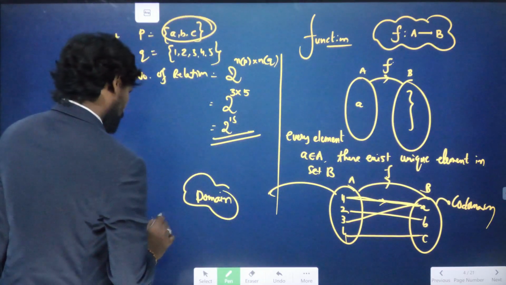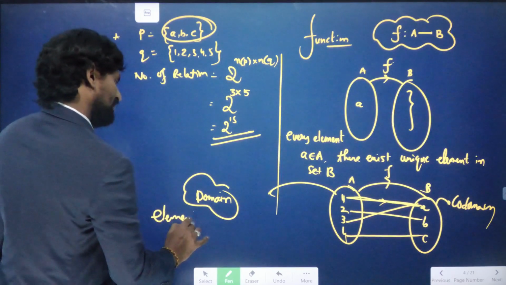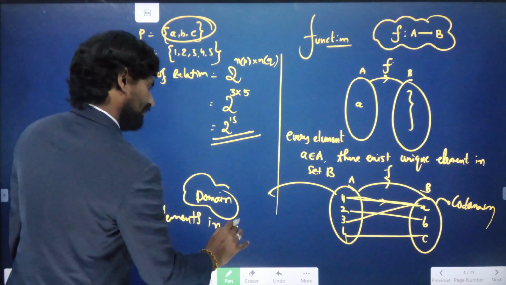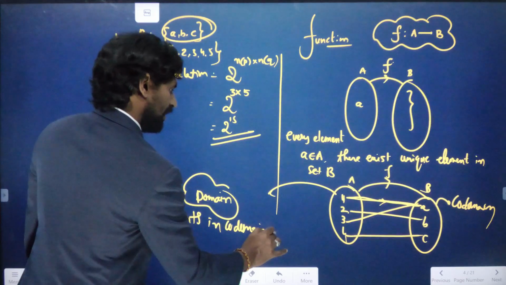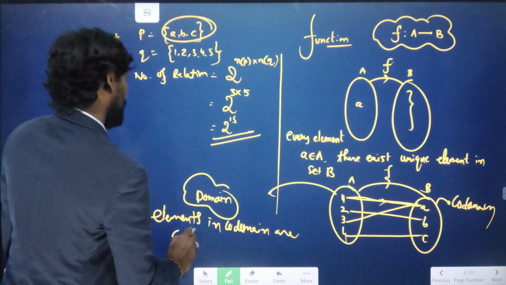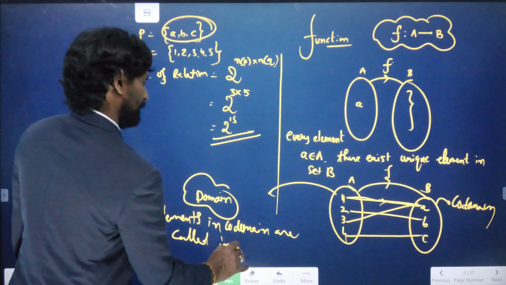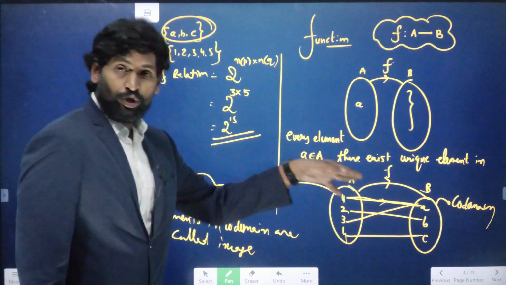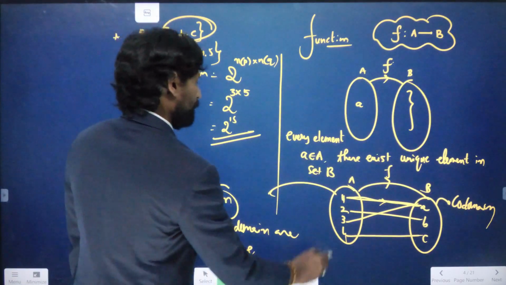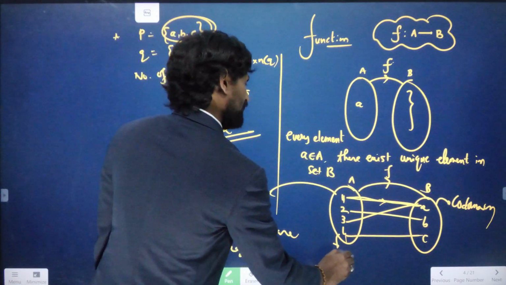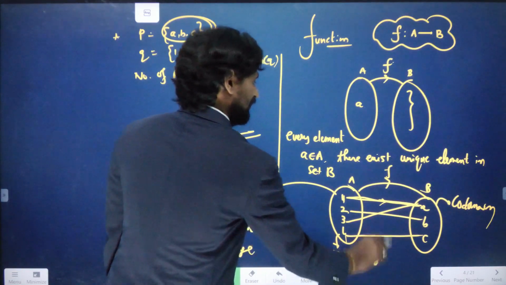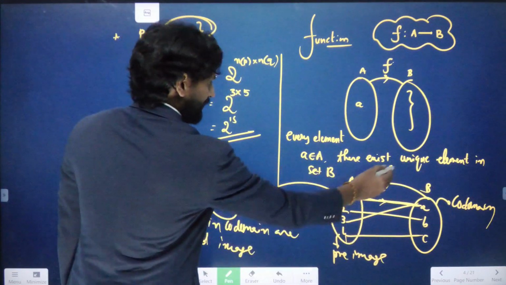Elements in codomain, I am writing here: elements in codomain are called images. In the same way, elements in domain are called pre-images. Images and pre-images. So simply for writing this, there is a function, right?